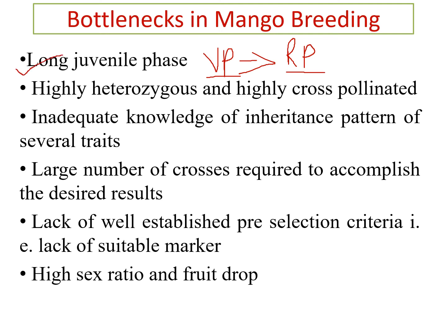This is a limitation of mango breeding. And mango is a highly heterozygous and highly cross-pollinated crop. Inadequate knowledge of the inheritance pattern of several traits is also a limitation. A large number of crosses are required to accomplish the desired results. Lack of well-established pre-selection criteria, lack of suitable markers, high sex ratio, and fruit drops are also limitations of mango breeding.